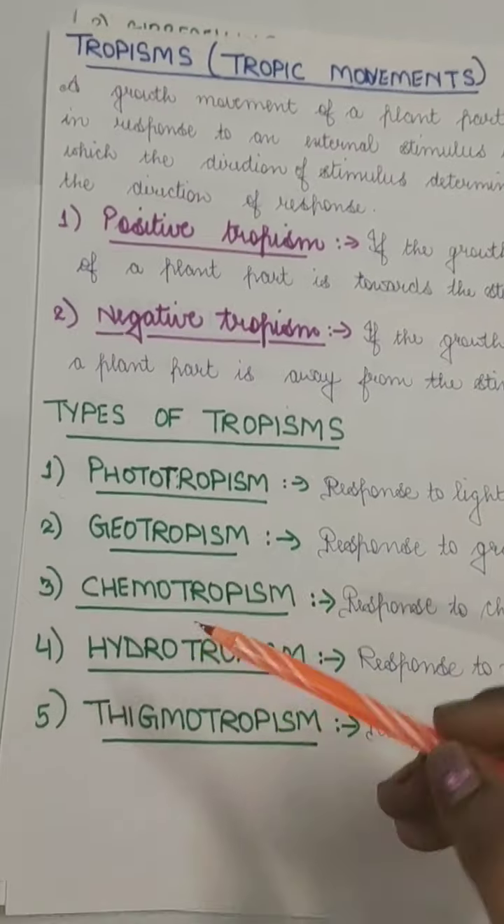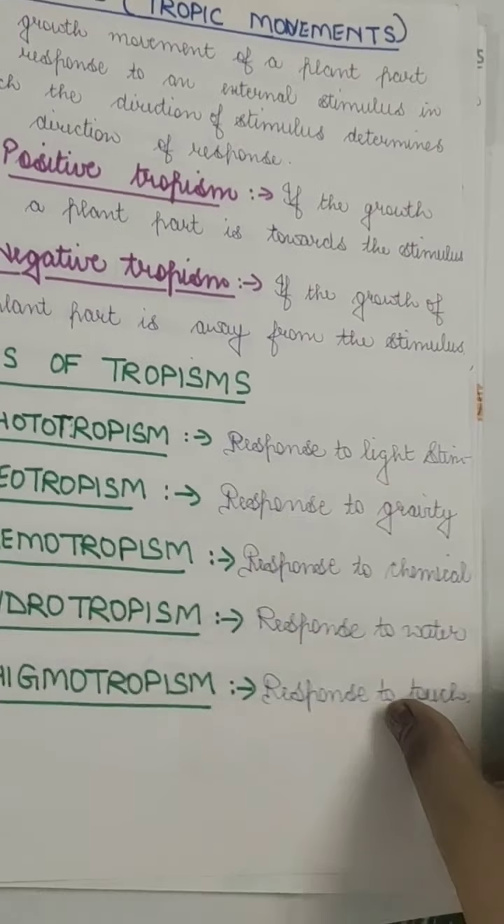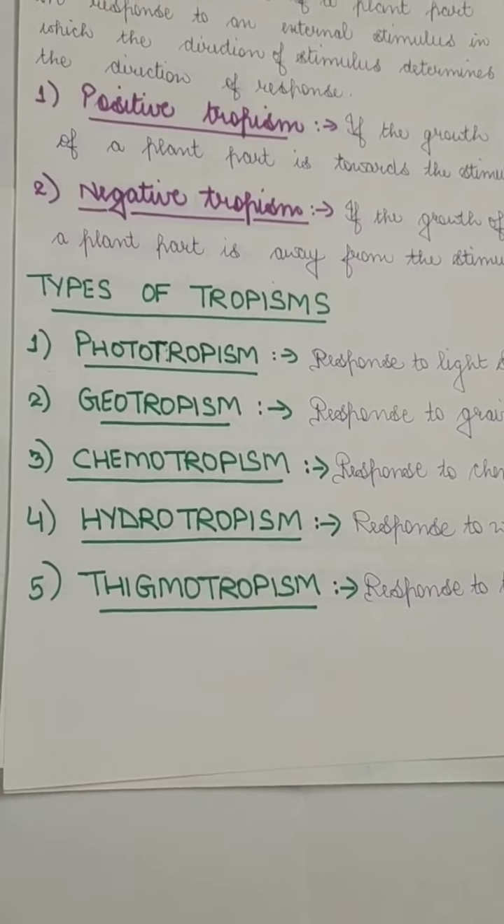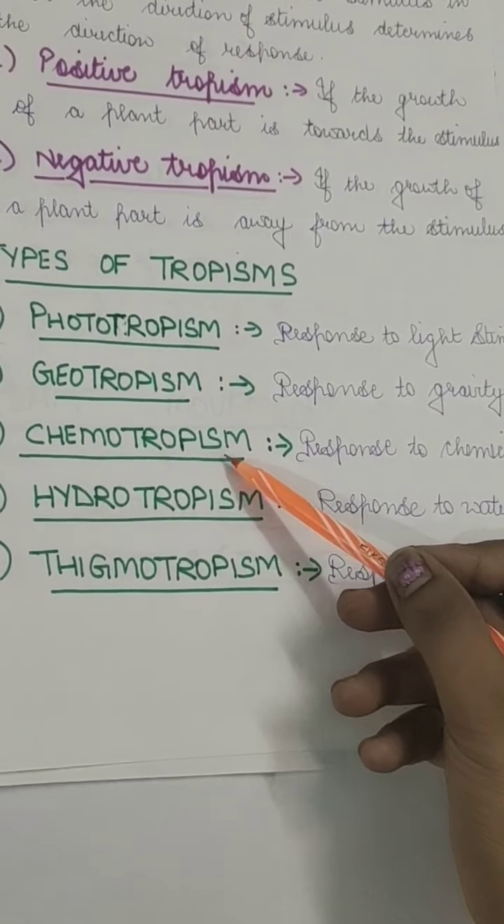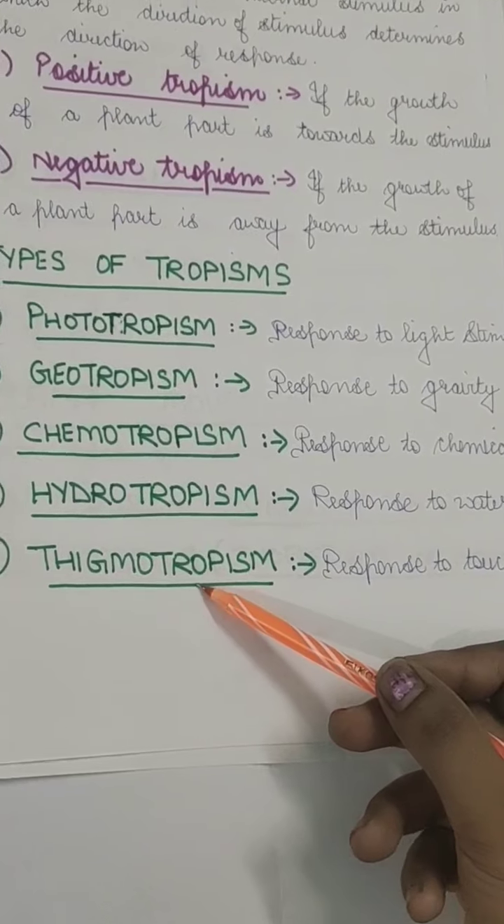So now, types of tropism. There are five types of tropism. They are phototropism, geotropism, chemotropism, hydrotropism, and thigmotropism.